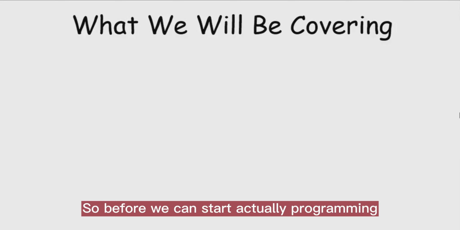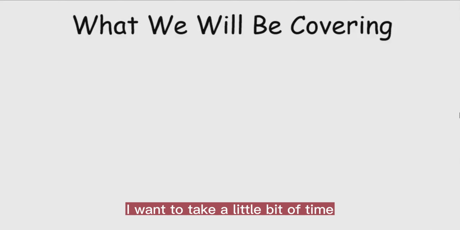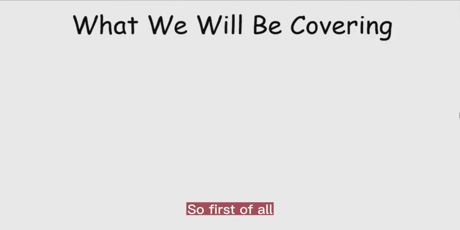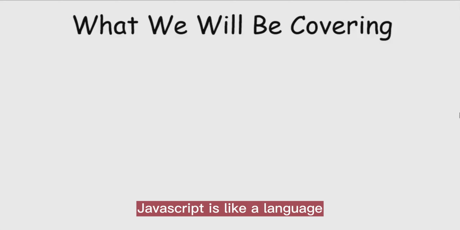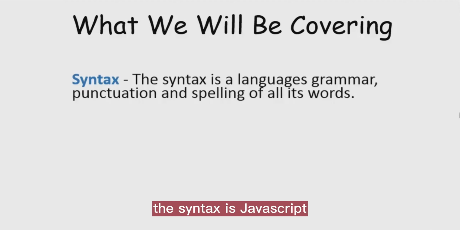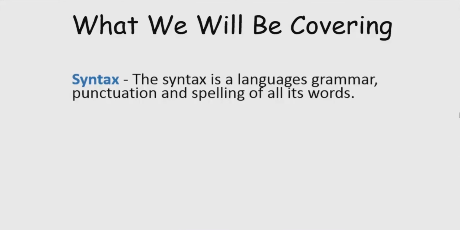So before we can start actually programming, I want to take a little bit of time and talk about what we will actually be covering in this course. So first of all, JavaScript is like a language, and like a language, it has its own grammar. Sort of similar to the English language, another word we can call it is syntax. The syntax is JavaScript's commands, words, and punctuation.